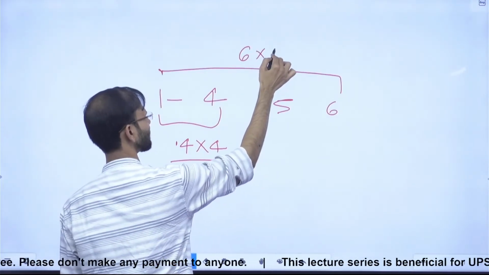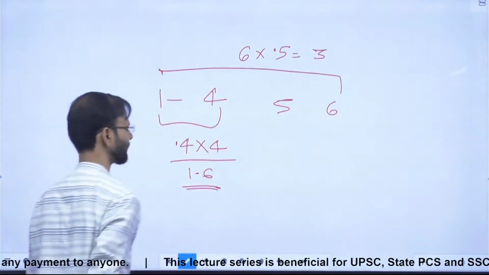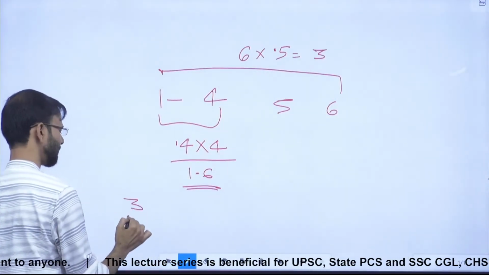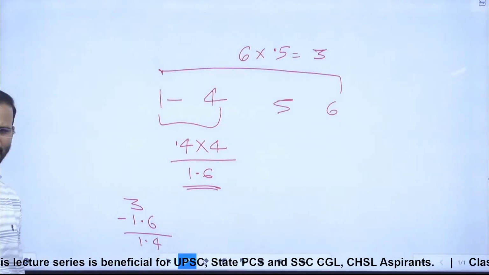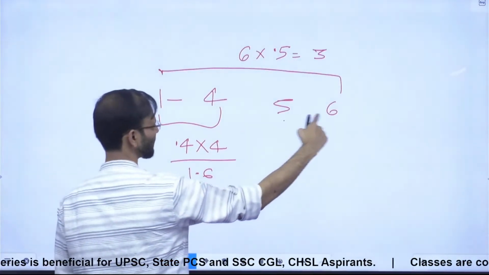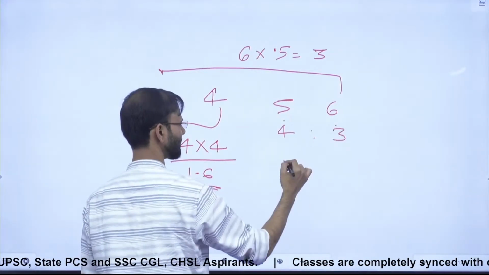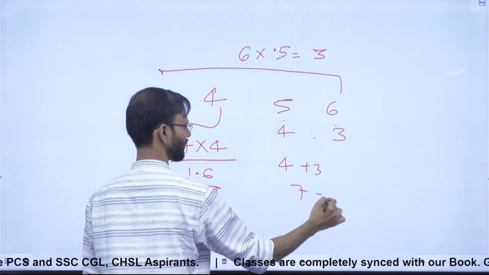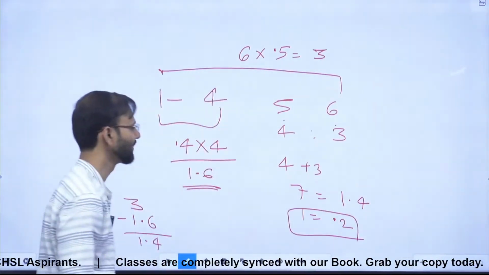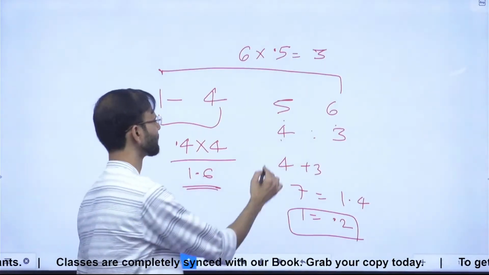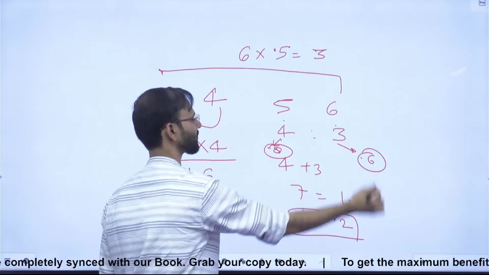How much is given here? 0.5. So this is what? 3, right? So now 3 minus 1.6. This is 1.4. Correct? So the sum of this plus this should be 1.4, and they are saying they are in the ratio 4:3, right? So 4 plus 3 is what? 7. 7 is 1.4, so 1 is 0.2, right? 0.2. So 4 is what? 4 is 0.8 and this is 0.6.